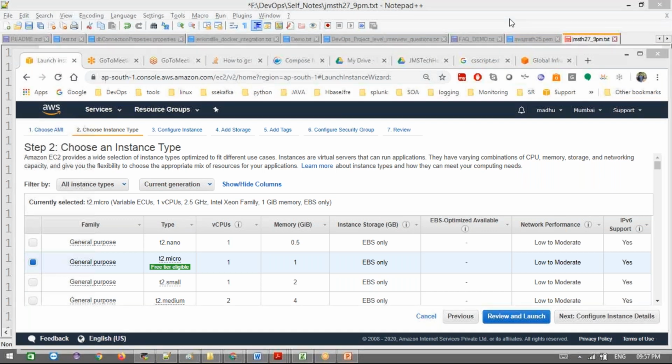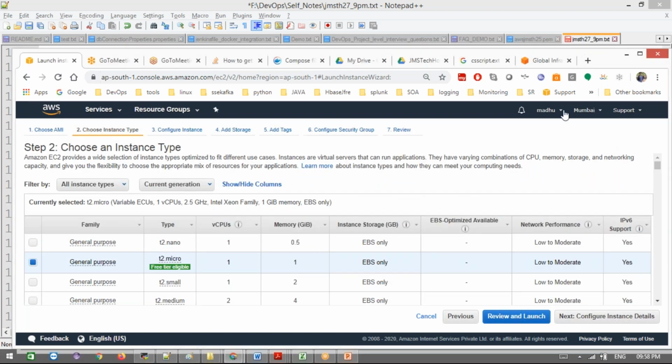But when you go for Nexus or SonarQube and those kinds of scenarios, we are going to need a slightly bigger one. At least T2 medium is required. At that time we'll use it and terminate it afterwards, but it's a little bit of charge. It won't come to more than $10-20 if you use it completely for a month.